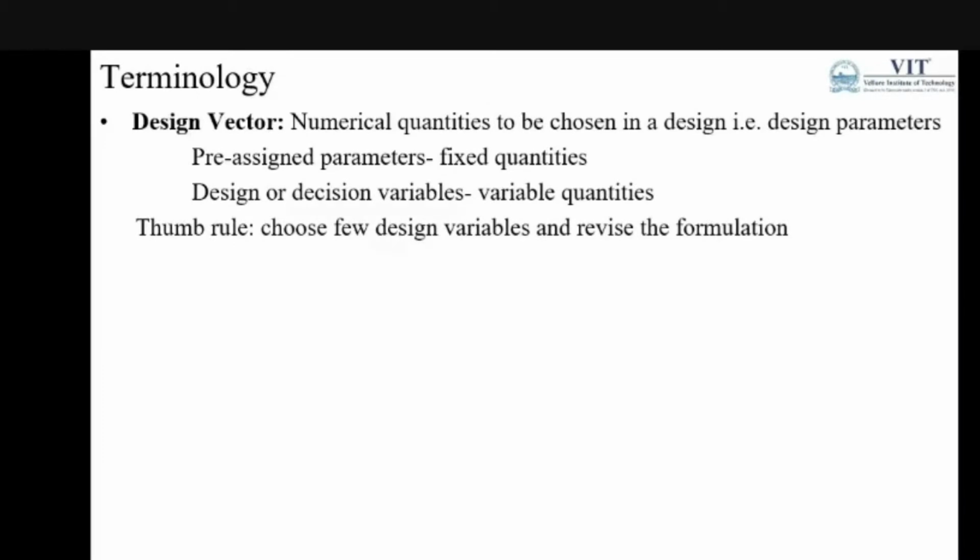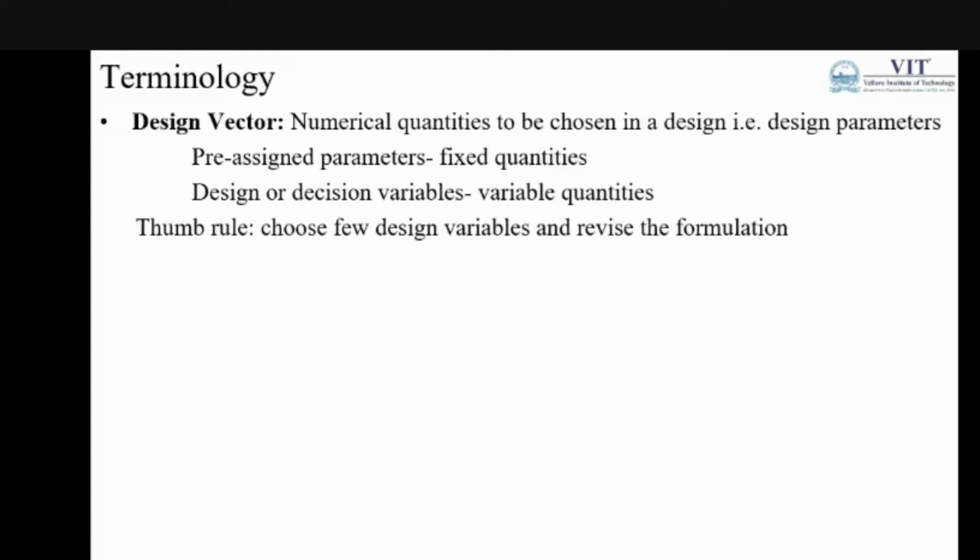The values, quantities to be chosen in a design, are the design parameters. Pre-assigned parameters we can call constant values, which are fixed quantities, and decision variables, which decide the acceptability of the problem nature, so the variable quantities. Choose what usually happens.